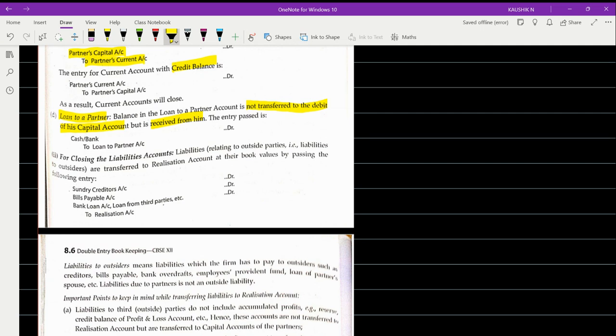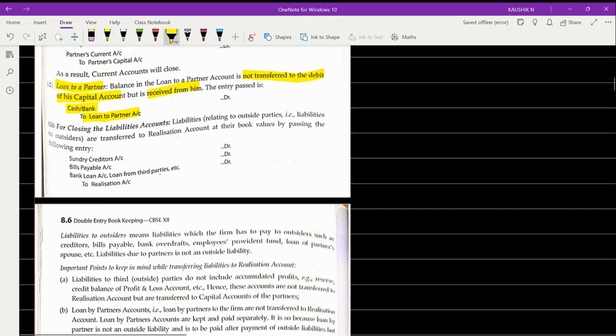So you will pass the entry as cash or bank account debited, followed by loan to partner account. So this will be taken to the loan account and to the cash or bank account, and not to the partner's capital account. Remember these exemptions. These are called exemptions. These items will not be taken to the partner's capital account. They will be taken only to the loan account or to the cash or bank account.